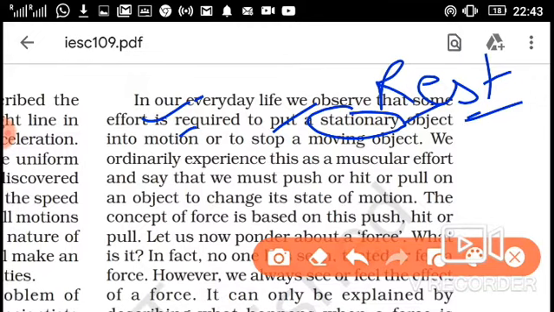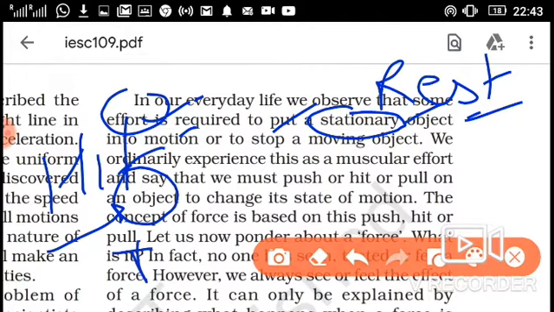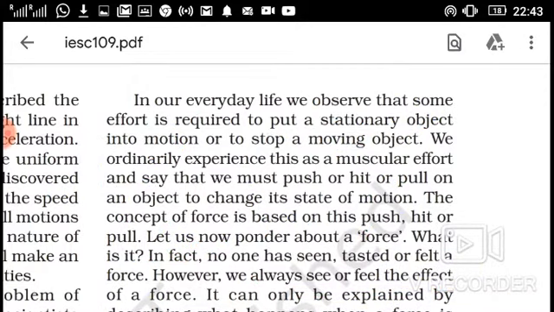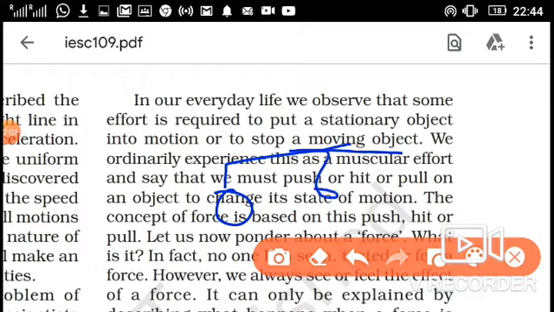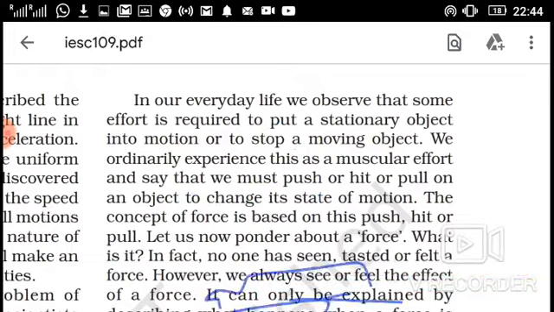Suppose there is a ball, and we want to move this ball, so we have to put in effort. What kind of effort? We can hit it, we can push it, we can throw it. These efforts make the stationary object move, or put it in motion. Or to stop a moving object, like a bicycle, we just apply the brake.